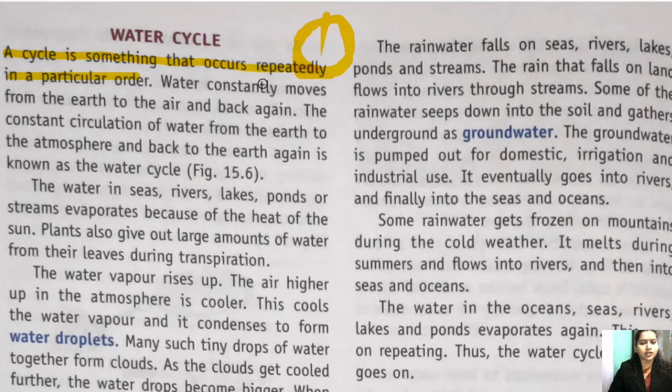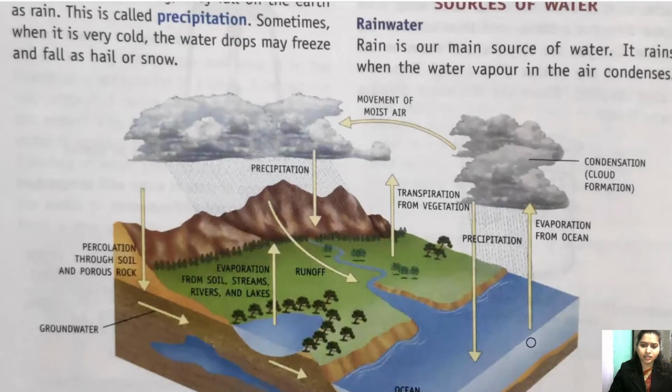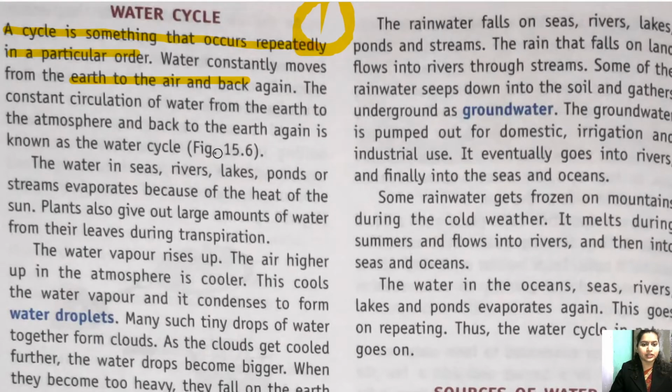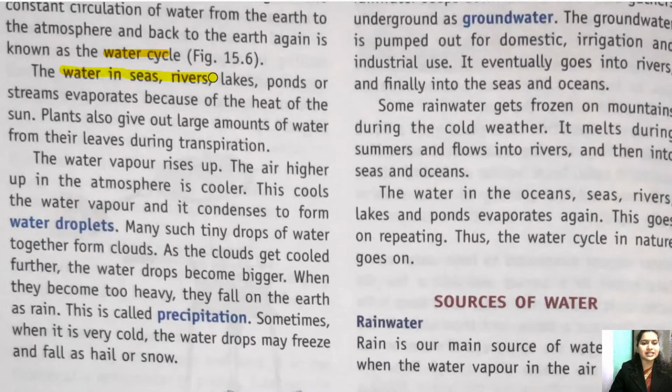Water constantly moves from earth to air and back again. Water moves from the earth in the form of evaporation, then condenses here and then again comes back. Again it will move up, again come back, again move up, again come back. So this process continues. Clear? So that is why it is known as the water cycle. Now water in the sea, river, lake, pond, stream evaporates because of the heat of the sun.